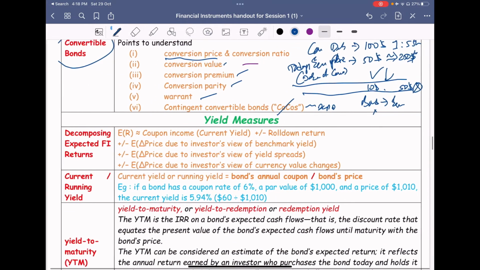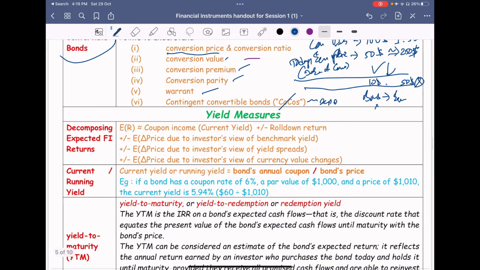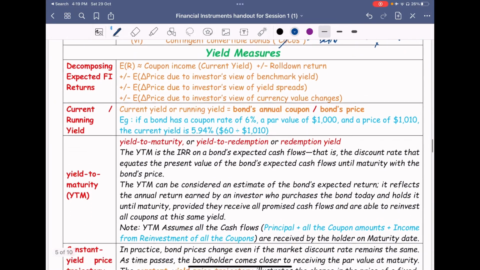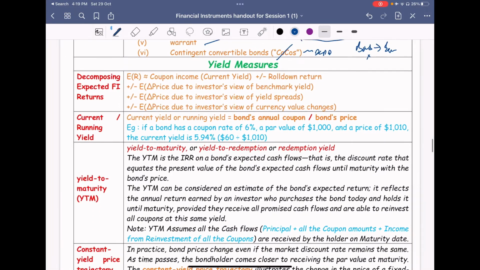Yield measures. Before we talk about yield measures, and this is a very long topic, for today I am restricting it to the most basic topics, but still it is very valuable. Don't miss it. Why do you buy a bond? Its very purpose is to earn some income, and it does not mean only interest income.